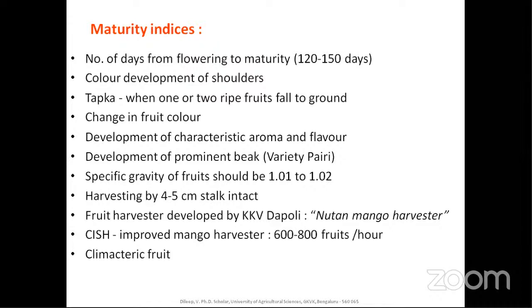And since it's a climacteric fruit, it should be harvested at the right time. Immature, mature and ripe, three stages will be there. A climacteric fruit will ripen even after harvesting. That is the climacteric peak: the evolution of ethylene will start after maturity and will be continuous and high throughout ripening. I'll take this up in detail when I deal with the post-harvest classes. So since it's a climacteric fruit, harvesting at the mature stage will be okay, and it will tend to ripen in storage.